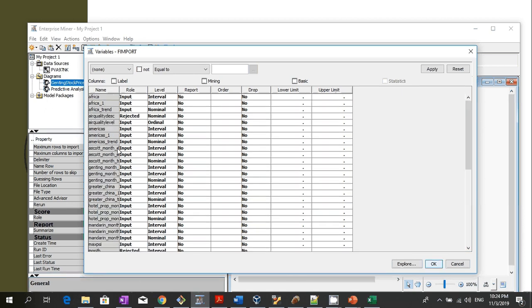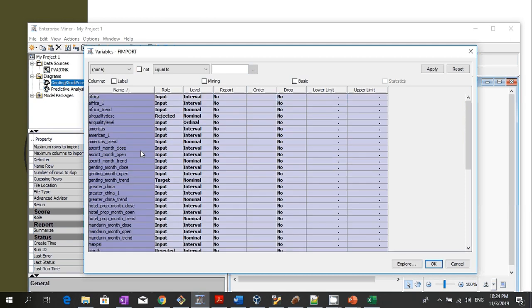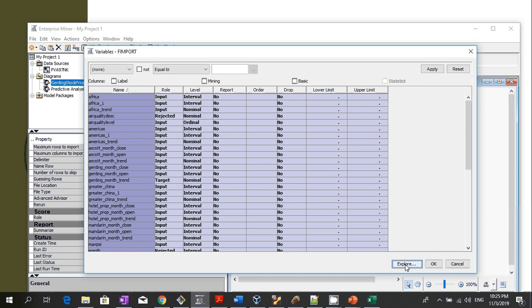Okay, so for this prediction, what I'm interested to do is I want to know the trend of the Genting share price. So that's why for that I'm going to change the Genting month trend from input to target. I can change this to the other share as well, but for this use case, based on the analysis goal, I'm going to use Genting Singapore. Alright, so once I have selected this, I can run explore to see the first view of the data.